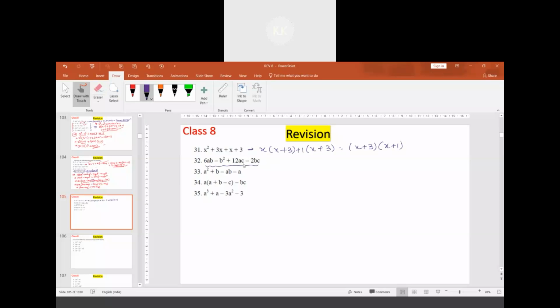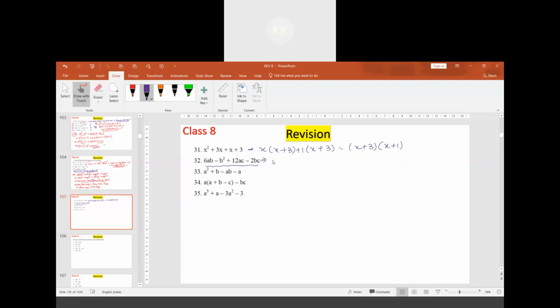How about this? If you take 2c common, we'll have b at the end. If 2c is taken out of this term, we get 6a, so no need of b at all. 6a minus b square minus 2b.